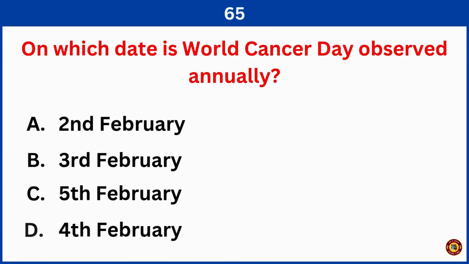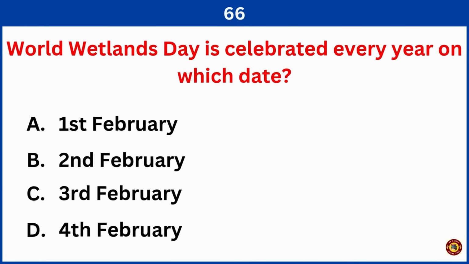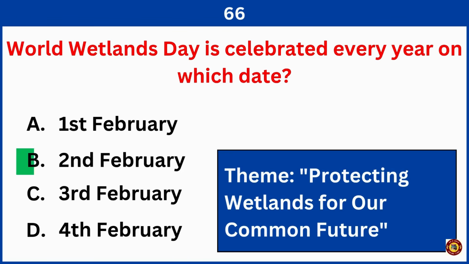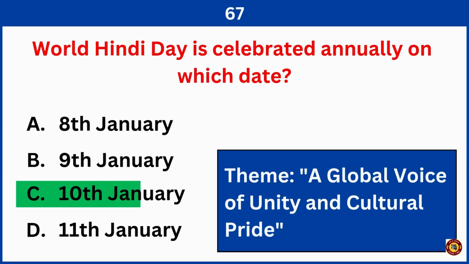On which date is World Cancer Day observed annually? Right answer is option D, 4th February. World Wetlands Day is celebrated every year on which date? Right answer is option B, 2nd February. World Hindi Day is celebrated annually on which date? Right answer is option C, 10th January.